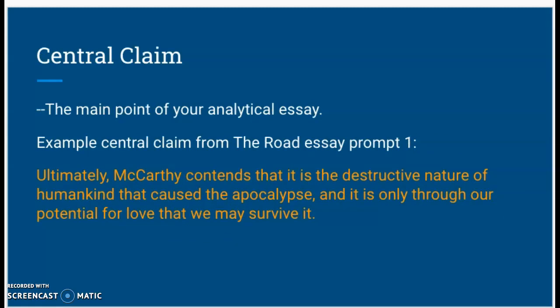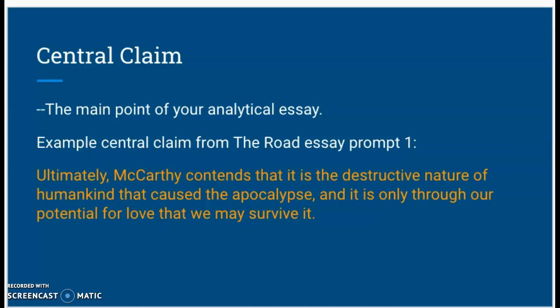After you've given your summary, you give your central claim. Your central claim is also known as a thesis. This is the main point of your analytical essay. This should be a debatable point. 2 reasonable people should be able to argue either side of the point that you are trying to prove. No one would write an essay where the central claim is the sky is blue. Obviously the sky is blue. There's no point in debating that unless you want to be contrarian. So make sure that your central claim and its main point are a debatable statement.